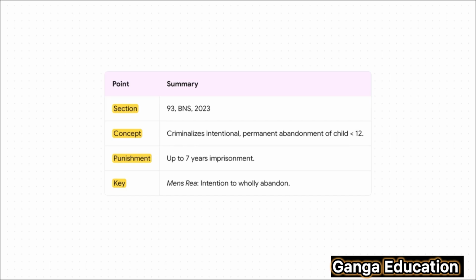All right, before we sign off, let's do a super quick revision. If you take away anything from today, let it be these key points. We're talking Section 93 of the BNS. The core idea? Punishing the intentional abandonment of a child under 12. The punishment? It can go up to 7 years. And the number one key ingredient? Mens rea, that guilty intention to wholly abandon the child.